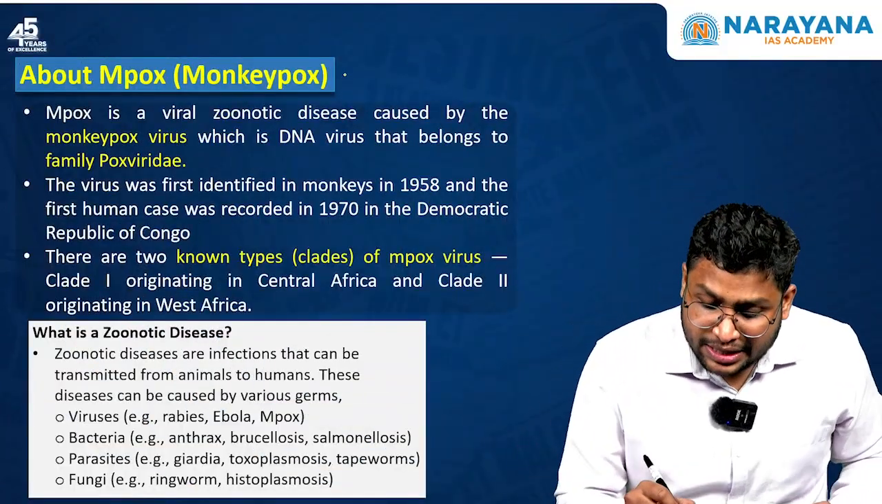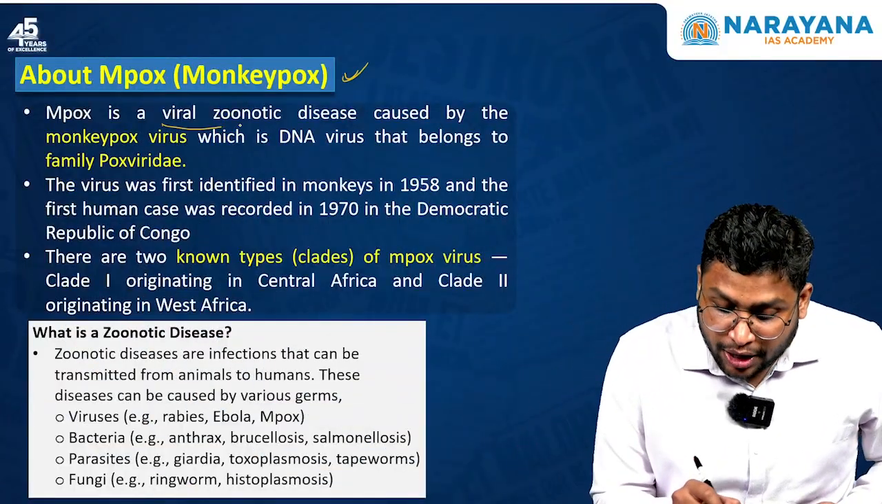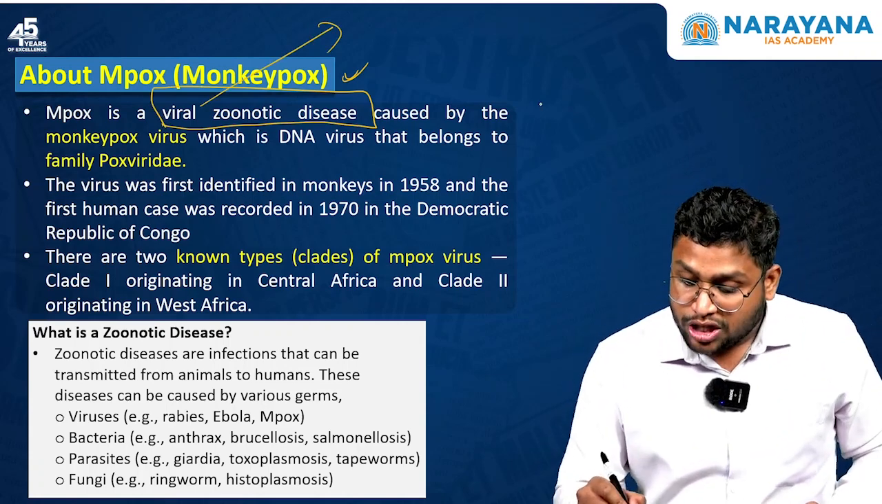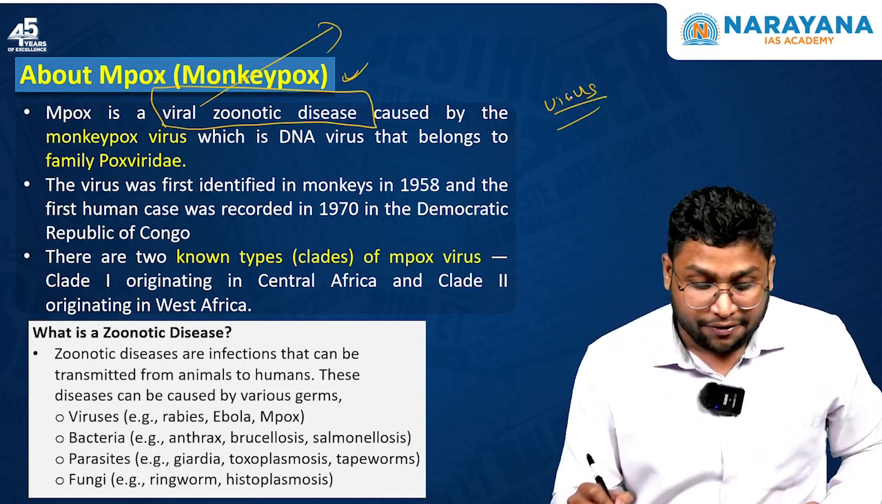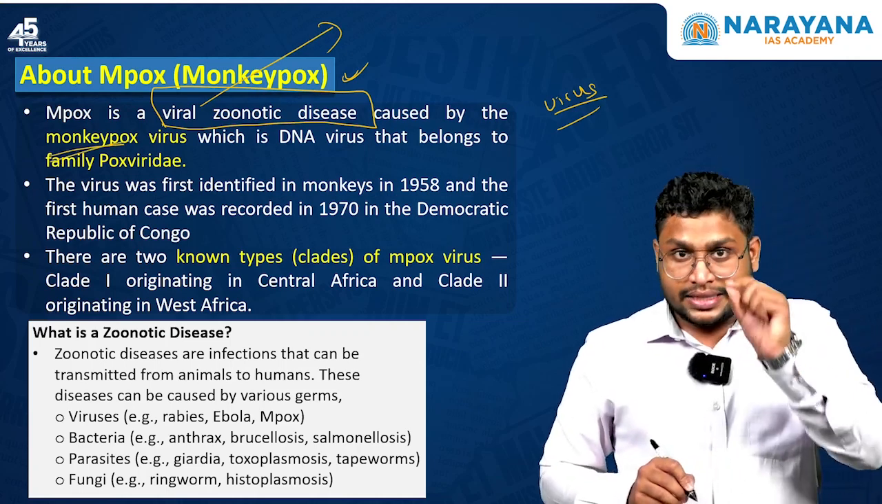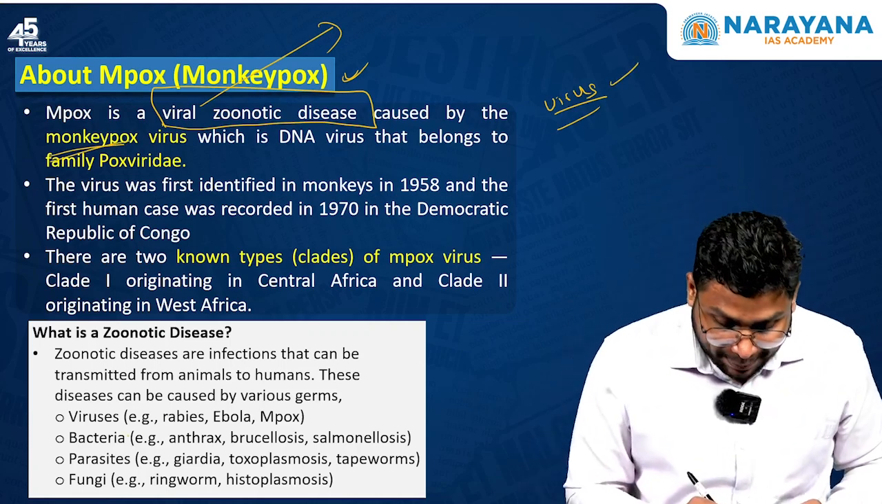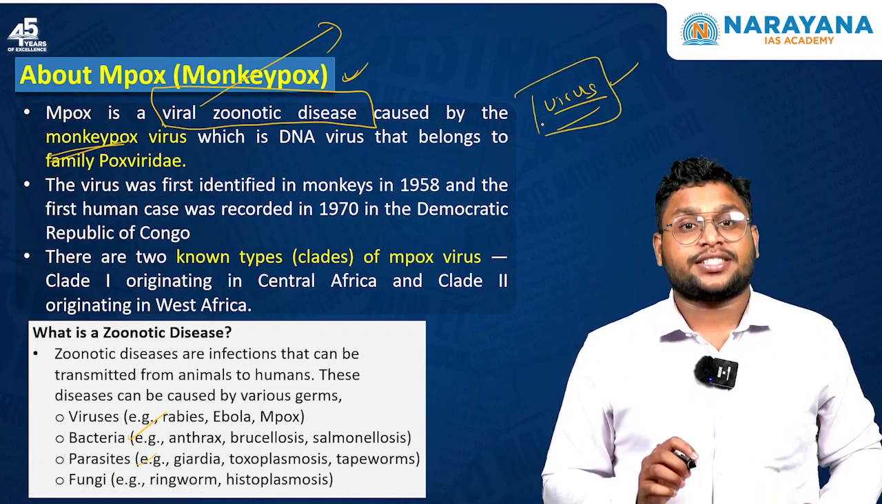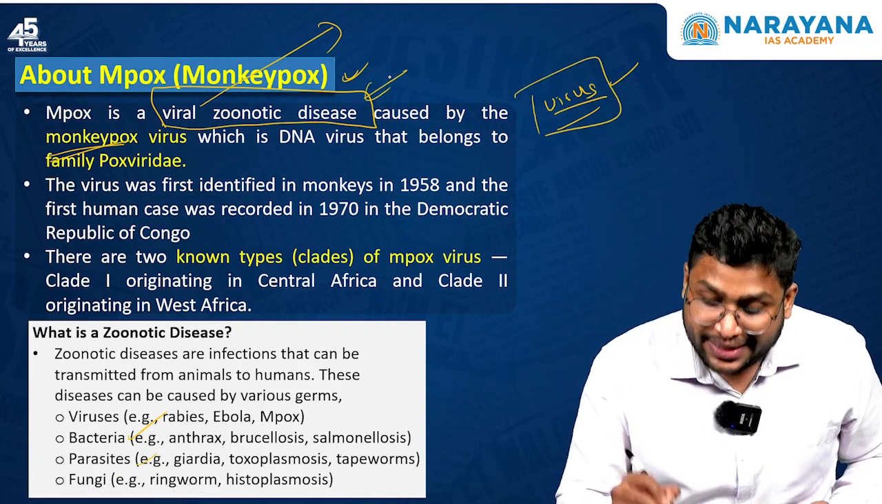Now what is this monkeypox? It's a viral zoonotic disease. First of all, it is a viral disease. It is caused by a virus and the name of that virus is monkeypox. See, such diseases can be caused by virus, bacteria, parasite, fungi, anything. Here we are specifically saying it's a virus. And it is a zoonotic disease.